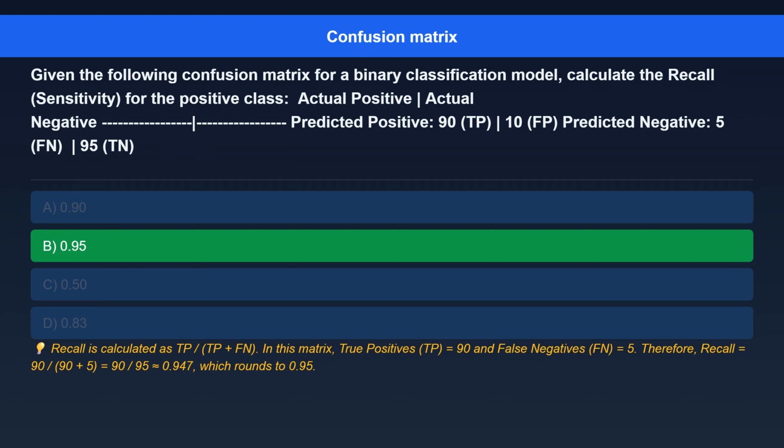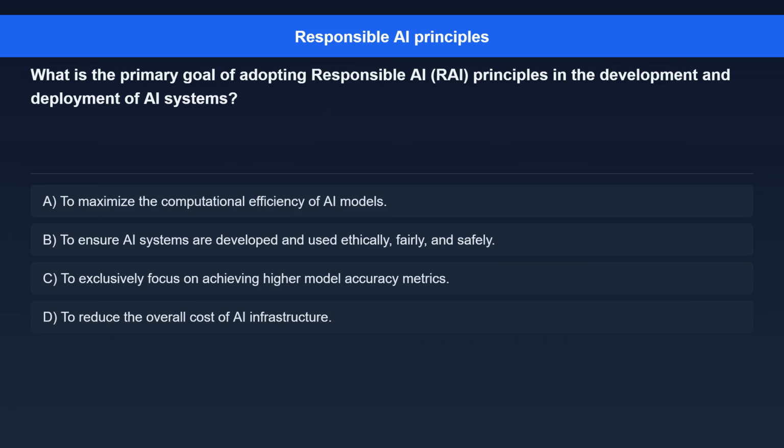Therefore, recall equals 90 divided by 90 plus 5, which is 90/95, approximately equal to 0.947, which rounds to 0.95.